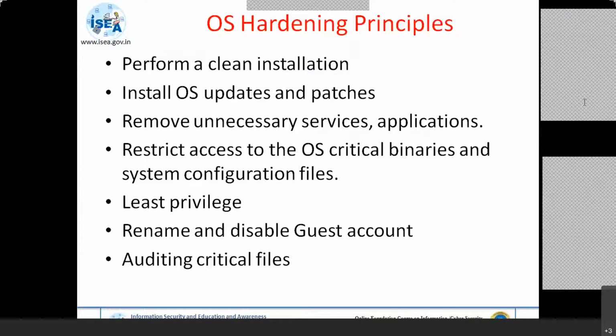For the time being, you can check what is required from your application point of view and disable the rest. Next, perform a clean installation. How can it be done? Most people, when they install any Windows PC or Linux PC, get different behavior. Linux gives the user a choice of services, whether all the services are really needed or only a minimal set is to be installed. But in the case of Windows, once you install, each and everything is installed.